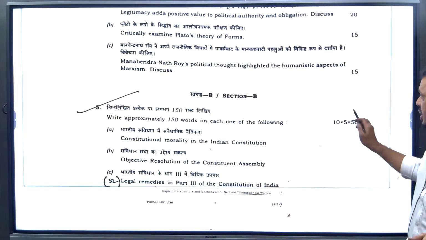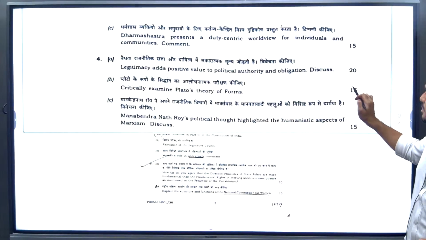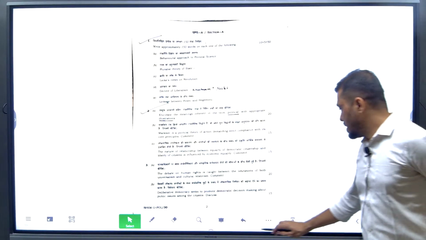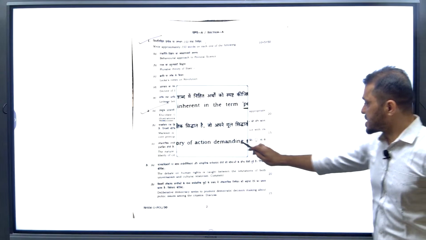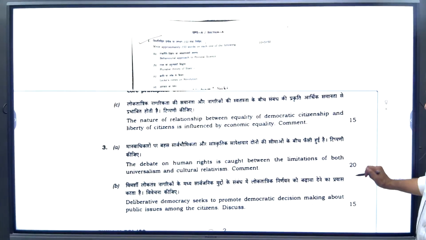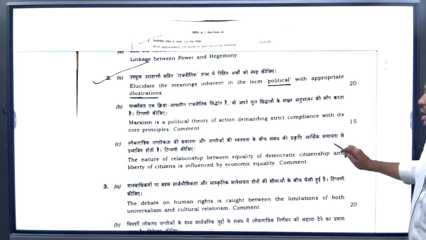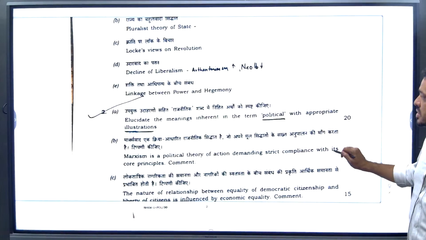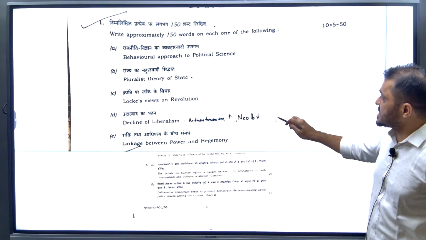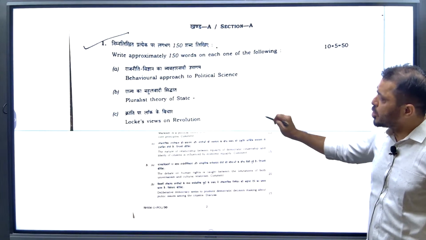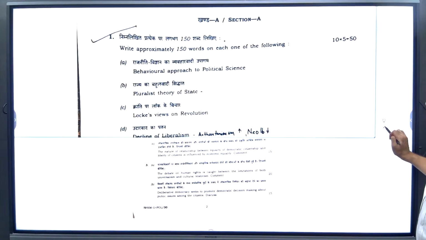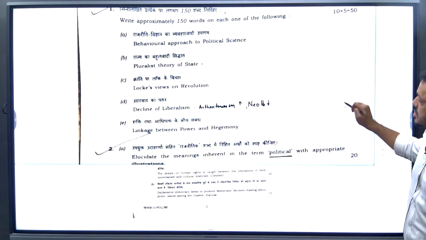We will see. M.N. Roy, 15 marks. And Plato, 15 marks. 30 marks. Dharma Shastra and Arthashastra, how many marks that one? 15. 45 marks. And Marxism about 60 marks. Decline of liberalism, 5 marks, 65. Locke is about 5 marks, 70. Okay, 10 marks, sorry, that means 90.